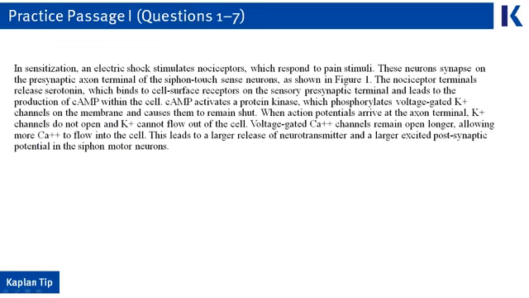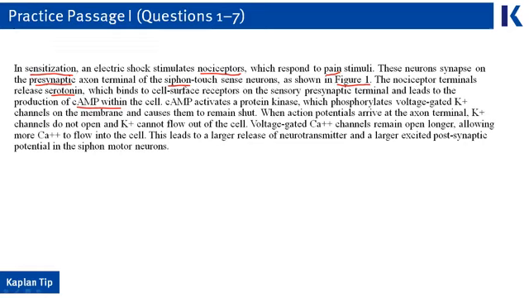Finally, we get to the third paragraph, and we see sensitization come up again. It's when we shock the snail to get the snail to withdraw its gill again, and it looks like we're getting more information about it. It looks like sensitization activates these nociceptors, which respond to pain. So yes, the poor snail is experiencing pain. And we get even more information about what happens with these neurons. They synapse onto the presynaptic axon terminal of that siphon. And then we finally get that reference to figure 1, so we know that paragraph 3 is associated with figure 1. It looks like serotonin release is what causes this cell to begin the resensitization process.